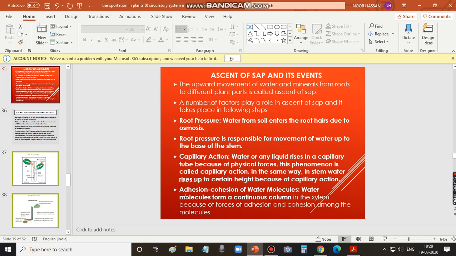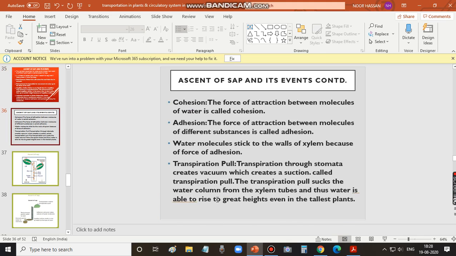Then we'll discuss some forces called adhesion and cohesion. Adhesion and cohesion of water molecules are responsible for this continuous column of water in the xylem, that is, a continuous column of water through the xylem because of these forces called adhesion and cohesion. We will discuss now what adhesion and cohesion mean.